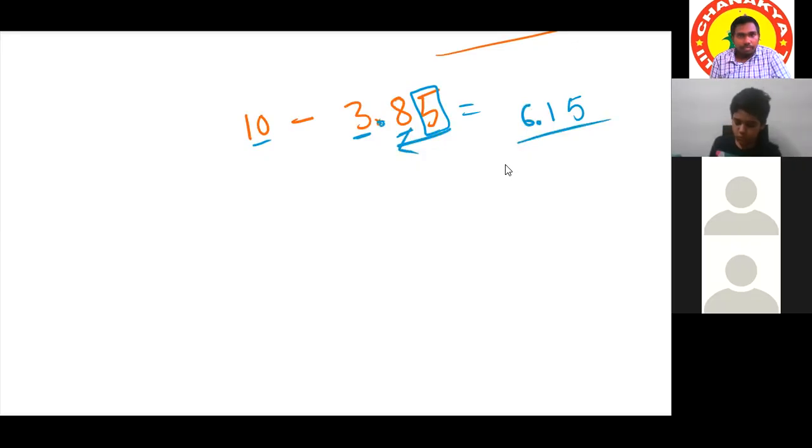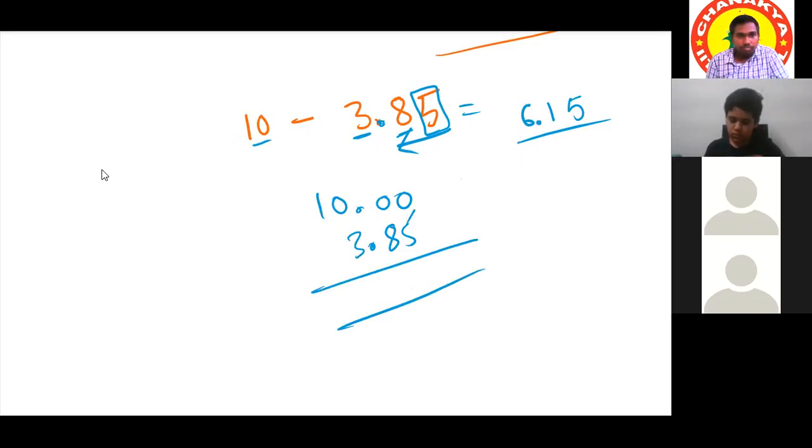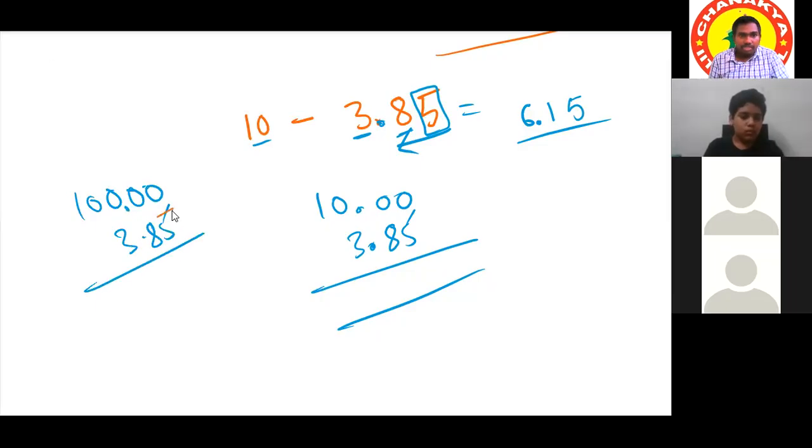Clear? Yes, sir. Or we may write it in this way also: 10.00 minus 3.85. It is the same if they give 100 minus 3.85. If this is the case, the same method applies. 10 minus 5 is 5, 9 minus 8 is 1, and 9 minus 3 is 6. The remaining number is 10, and its predecessor is 9. So from the right side, after 2 digits, the decimal point: 96.15.